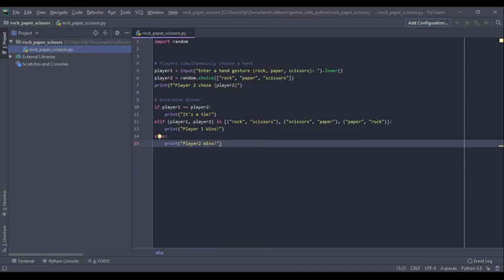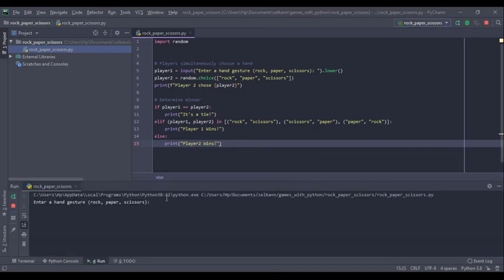Now let's try to test this out and input, let's say, rock. Player 2 chose rock, so we have a tie. Let's try paper. And player 2 chose rock, so we win, paper over rock.